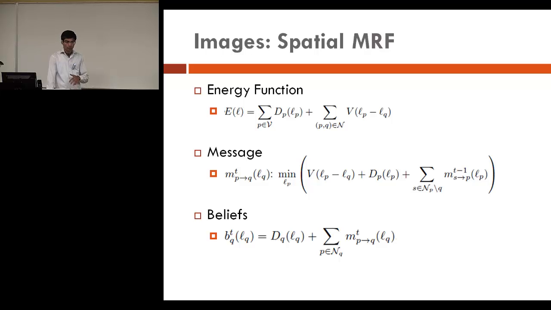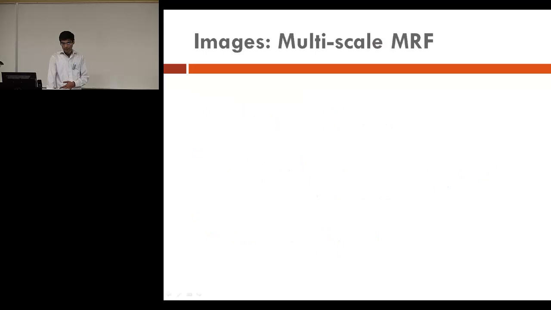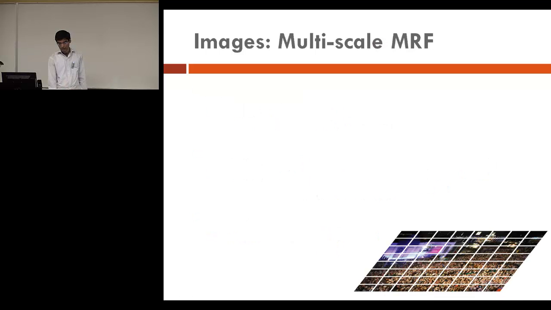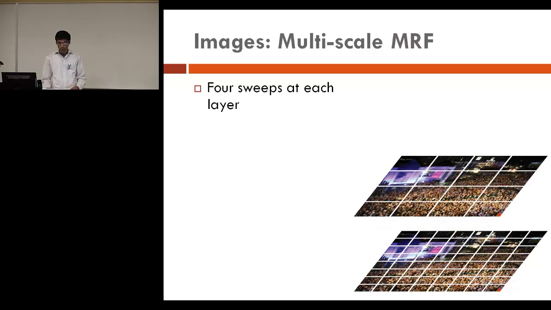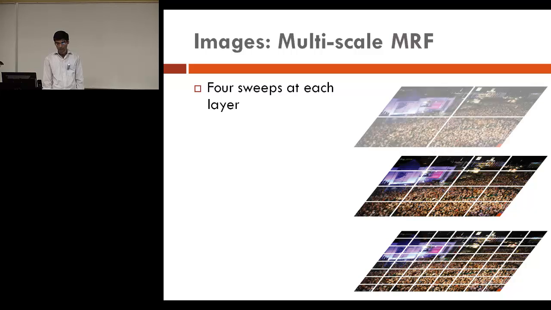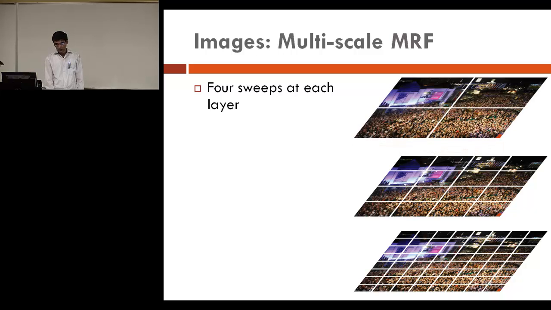So since we do not know the exact scale at which to perform the analysis, we do a multi-scale analysis. And here, this is the bottommost layer where the patch size is small. And then as we go up, the patch size increases as shown here. So the spatial MRF or two-dimensional MRF just imposes constraint between patches in a particular layer. But here we have a constraint among patches in different layers.